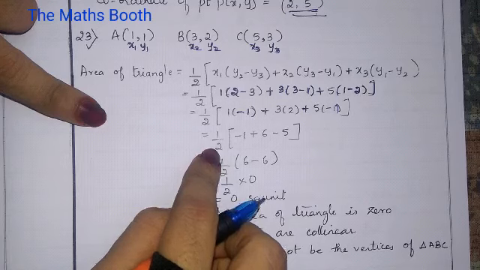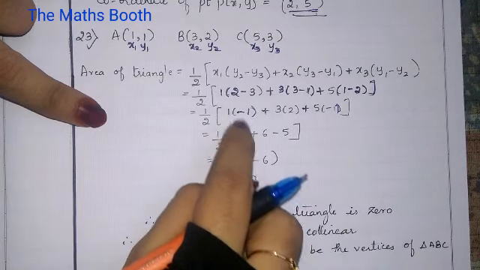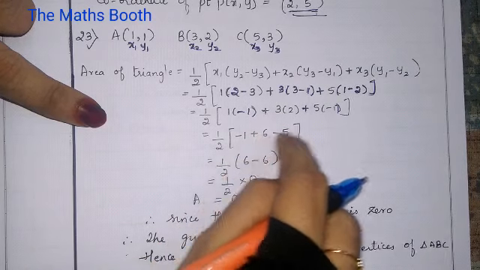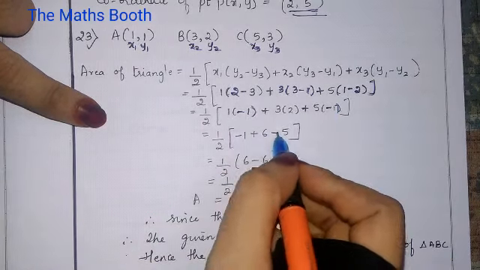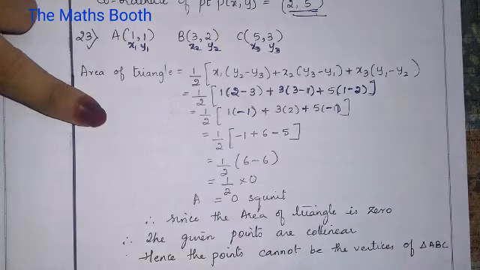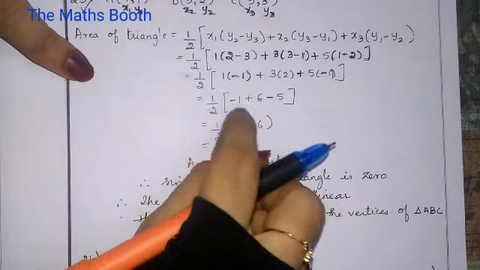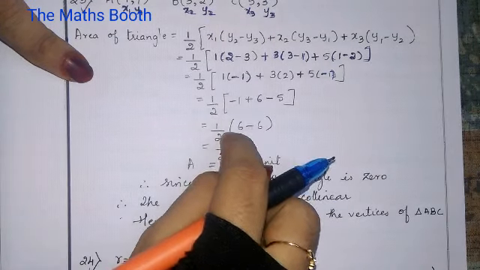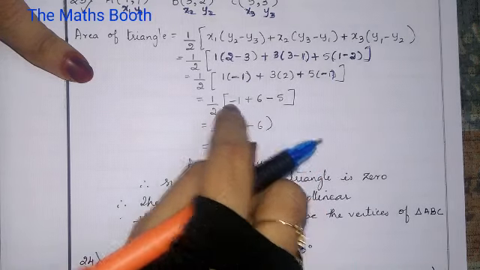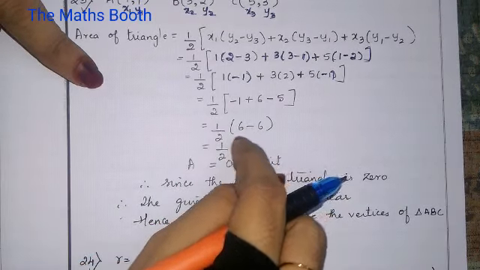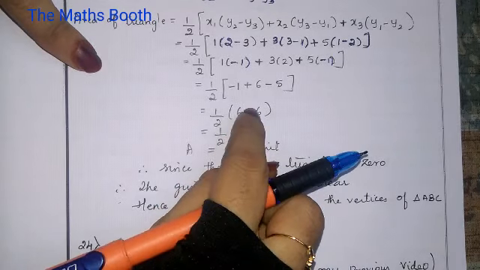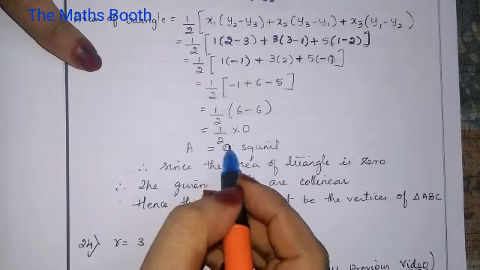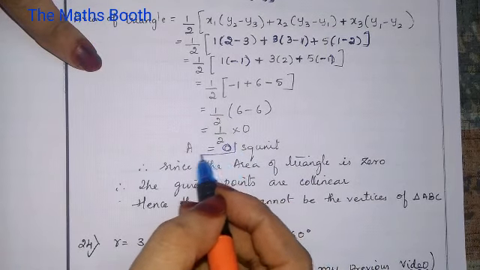So now half as it is, 1 into minus 1 is minus 1, plus 3 twos are 6, plus 5 into minus 1 is minus 5. Half of minus 1 plus 6 minus 5, that is half into 6 minus 6, which is 0. Any number multiplied by 0 is 0. So the area we got is 0.